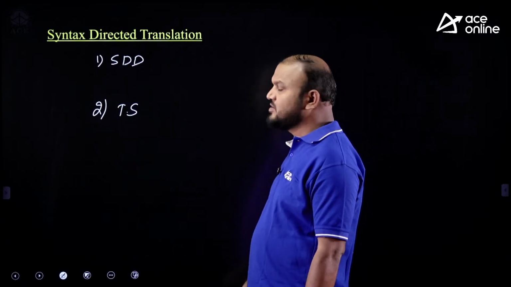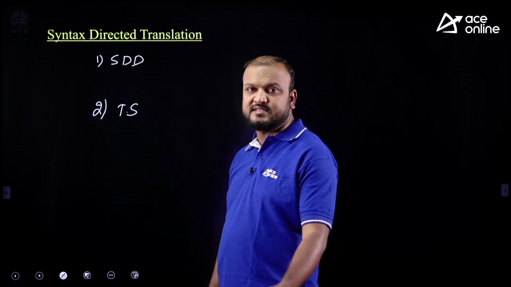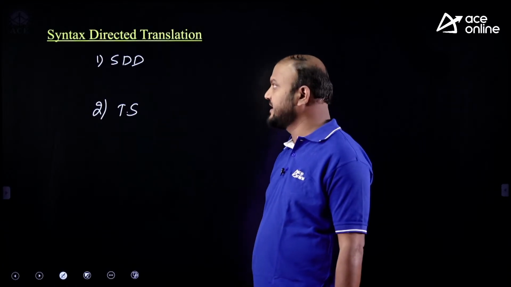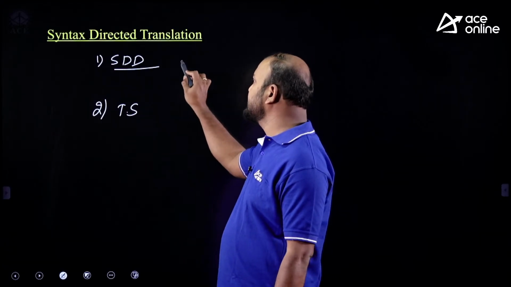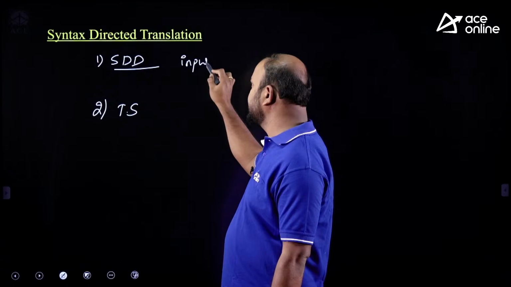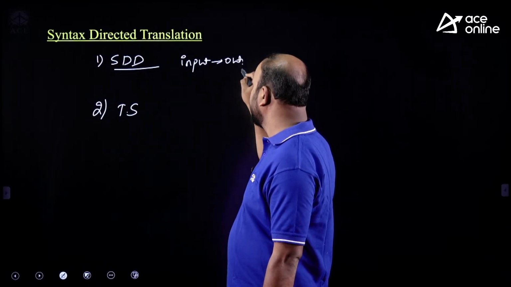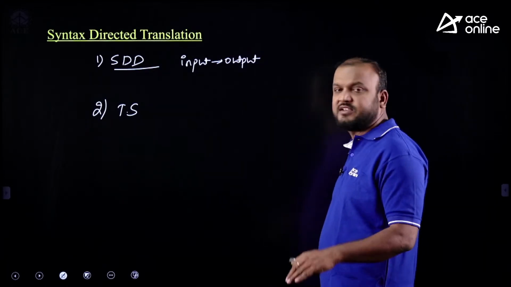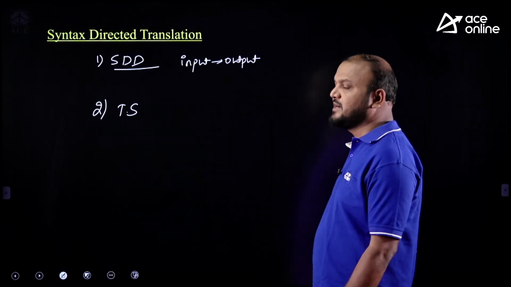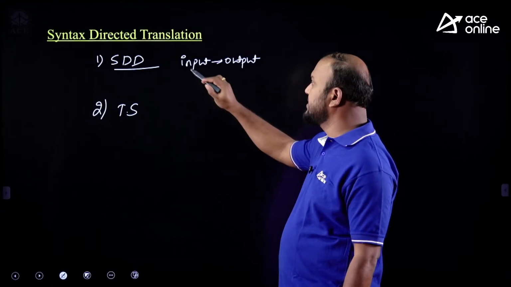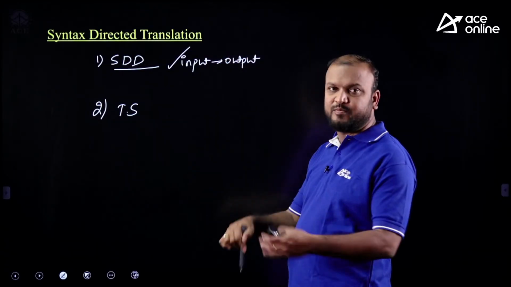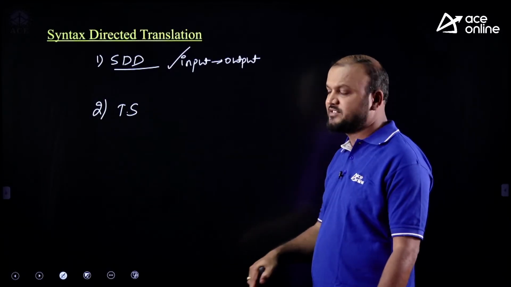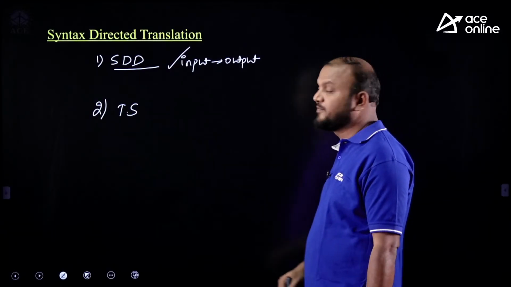So questions were asked on syntax directed definition even in recent years. In 2021, one 2 marks question is given on syntax directed definition. So they will give you some input and ask you to find output for the input sentence according to the syntax directed definition, means according to the semantics attached to the grammar. So questions are possible to ask what is the input, according to the semantics, what is the output, right? According to semantics for the given input, what is the output?